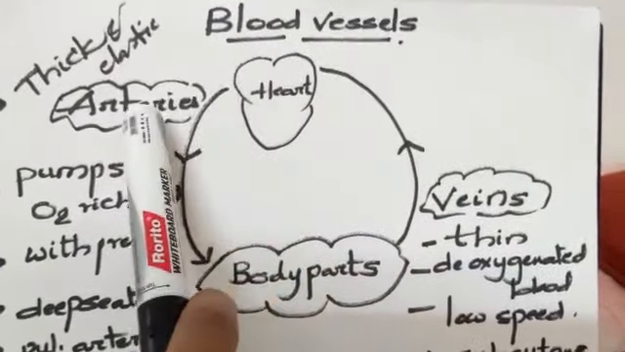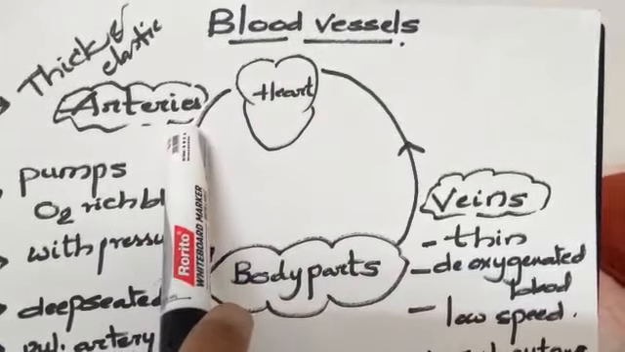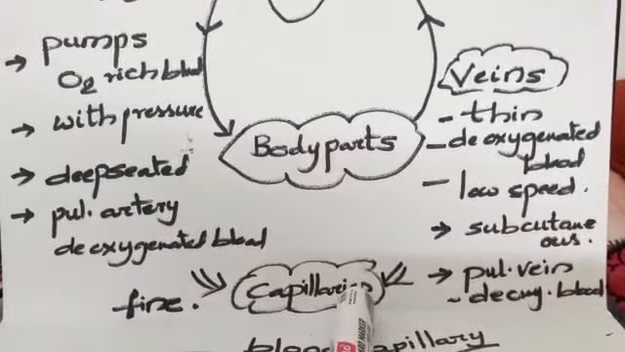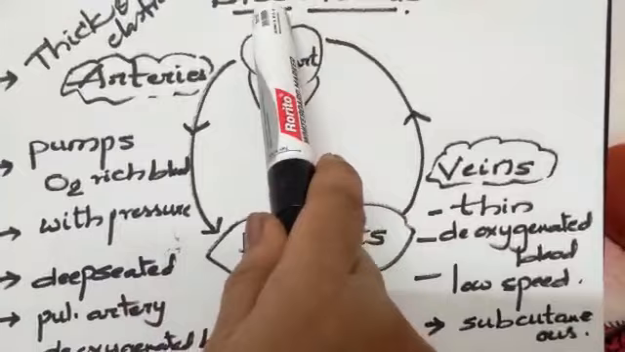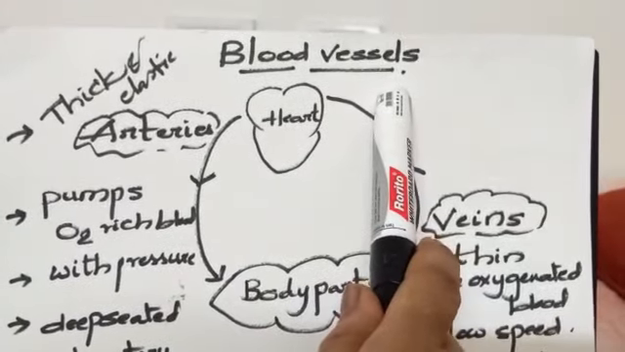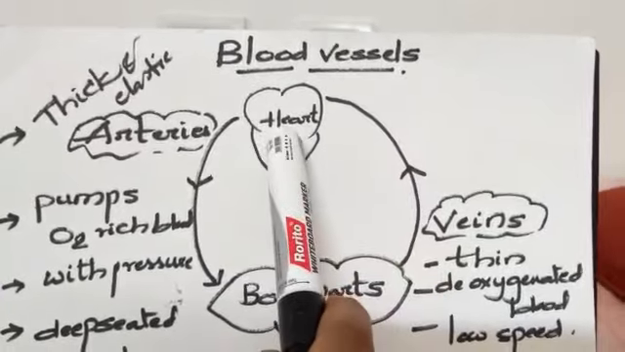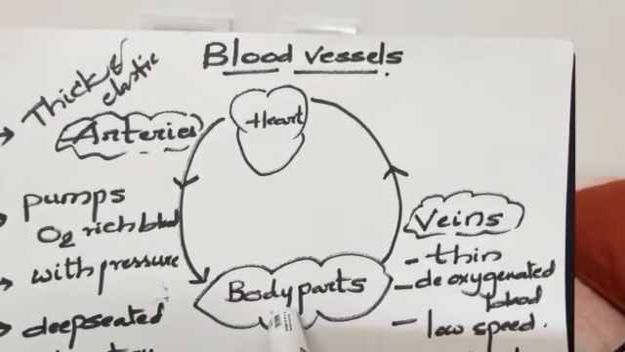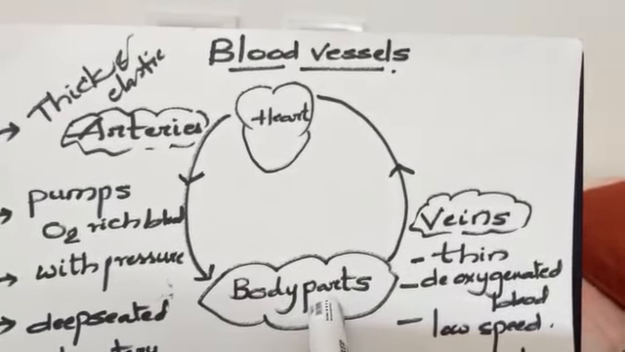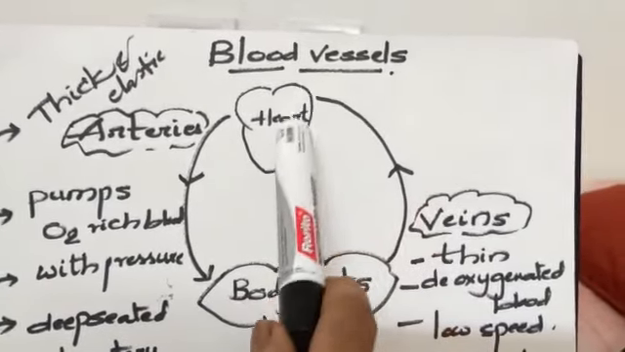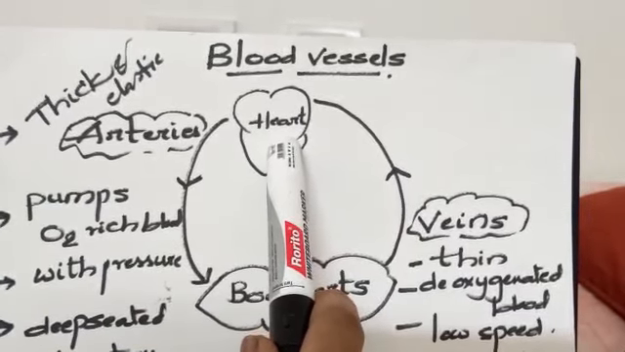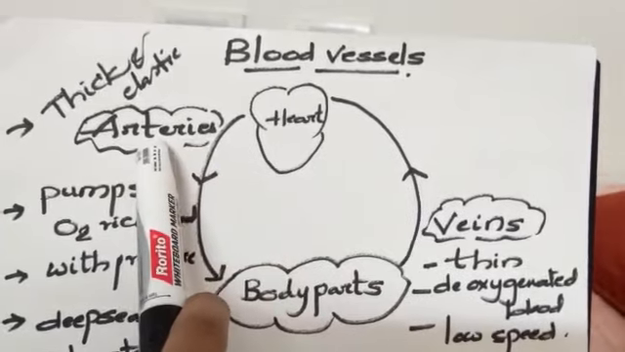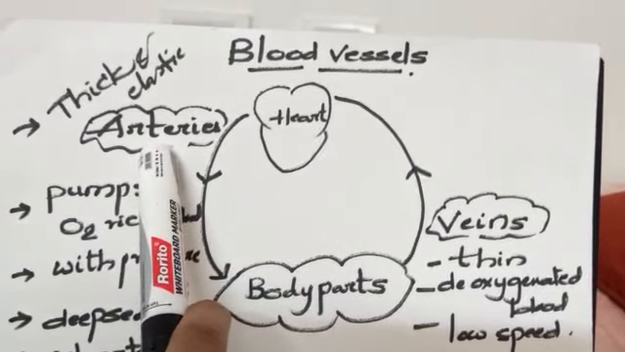The blood vessels are of various types in the human body. One is arteries, another is veins, and the third is capillaries. Let us discuss the types of blood vessels in the human circulatory system. The heart always pumps blood to body parts in one direction, and body parts send the blood to the heart in another direction. So the heart pumps blood to body parts through arteries. This is one type of blood vessel.